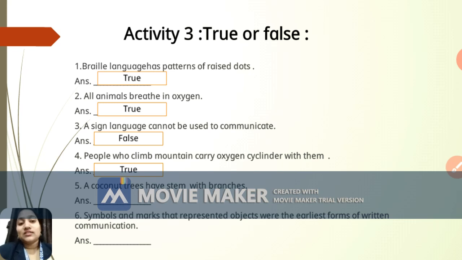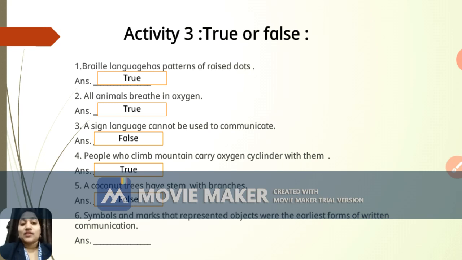So here the answer is true. The fifth one, coconut trees have stem with branches. I repeat, coconut trees have stem with branches, and the answer is false. Definitely the coconut trees do not have branches, right? Okay, so the answer is false.